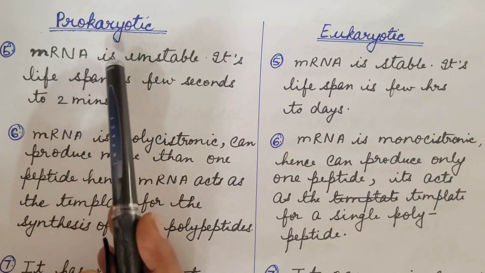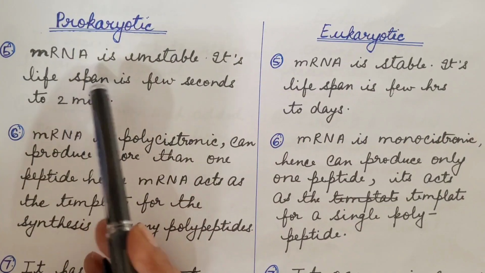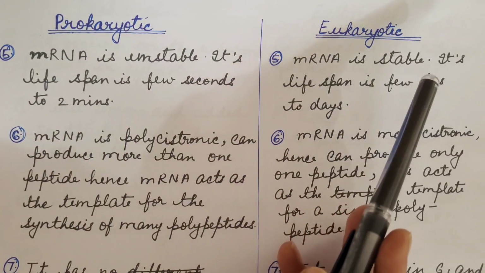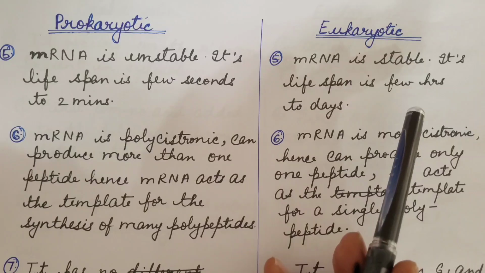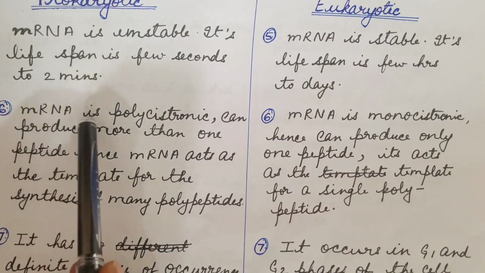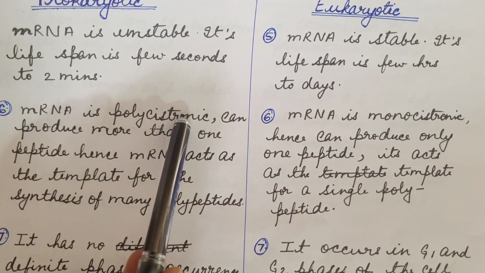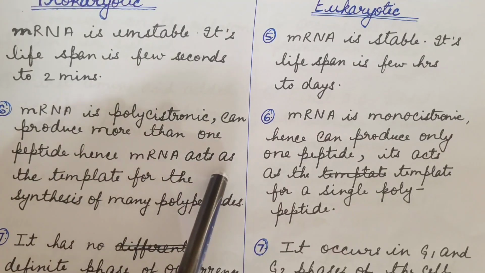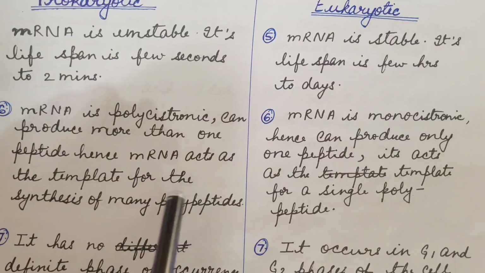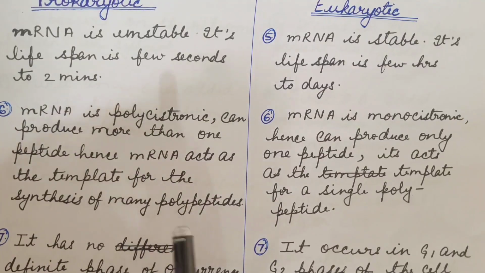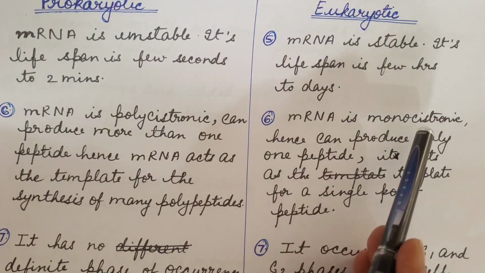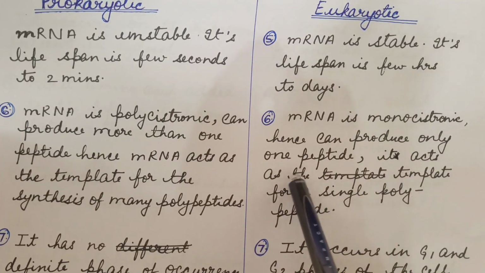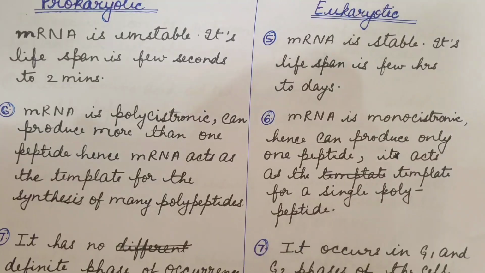In prokaryotes, messenger RNA is unstable. Its lifespan is few seconds to 2 minutes. In eukaryotes, messenger RNA is stable. Its lifespan is few hours to days. In prokaryotes, messenger RNA is polycistronic, can produce more than one peptide. Hence, messenger RNA acts as the template for the synthesis of many polypeptides. In eukaryotes, messenger RNA is monocistronic, hence can produce only one peptide. It acts as the template for a single polypeptide.